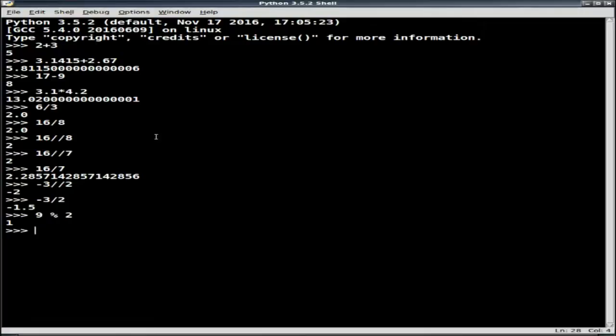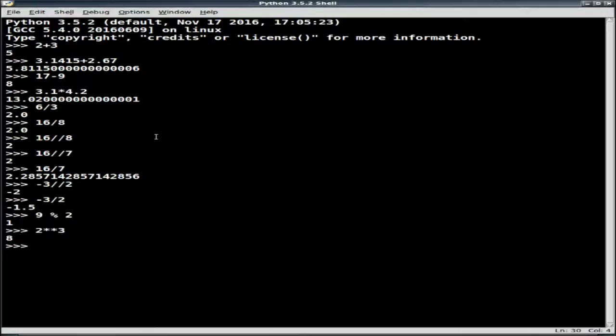Let's see, exponentiation. So we need to know how to do exponentiation. If I wanted to do exponentiation, it's going to be represented as 2 asterisks, so 2 of the stars. So if I do 2 to the 3rd power, that's going to turn around and hand me 8. Okay, and so that's the usual notation that we have, just as if we were doing these things with a calculator.